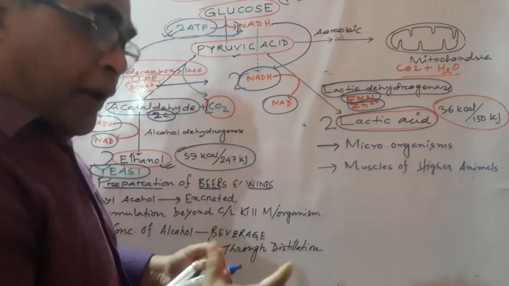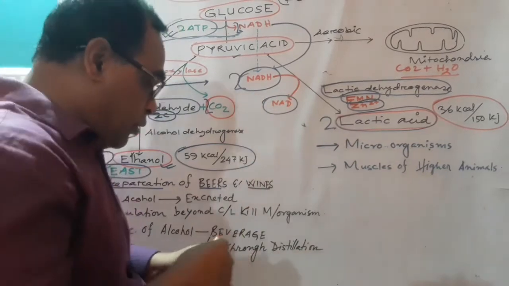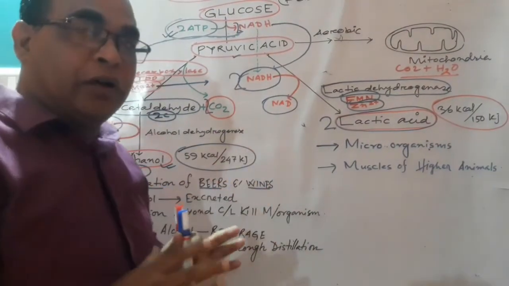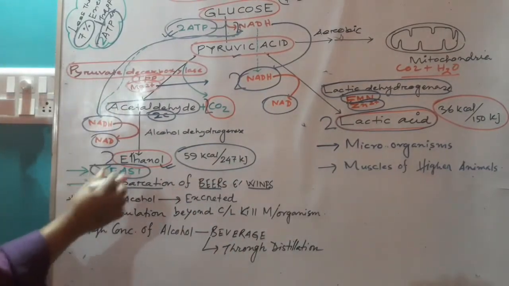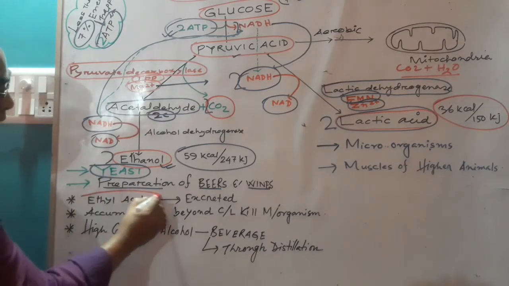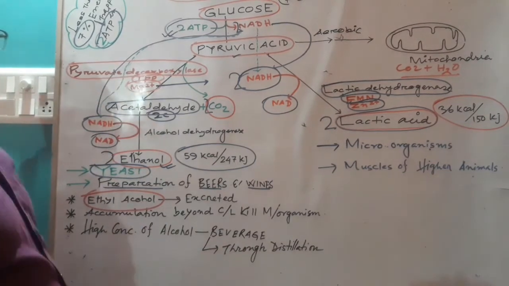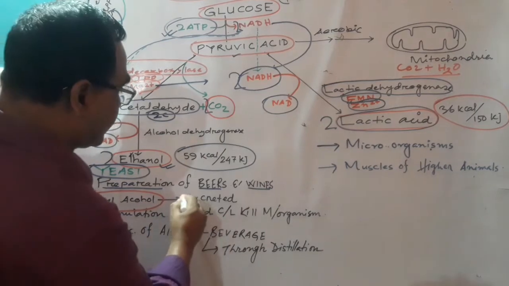So, in this process, 2-3 points have to be remembered. The first point is, in the ethyl alcohol fermentation, ethyl alcohol does not remain or stay inside the yeast. It is excreted.